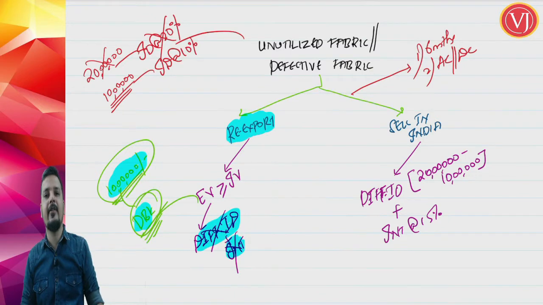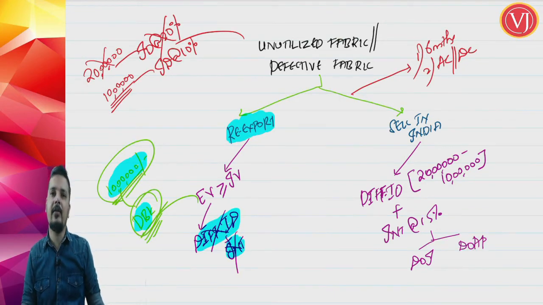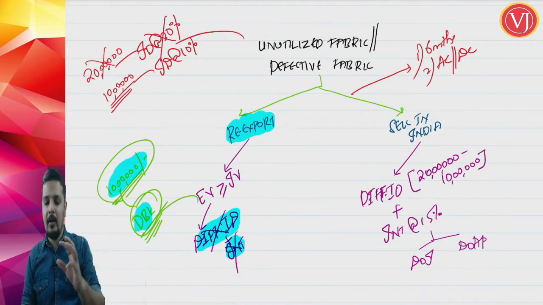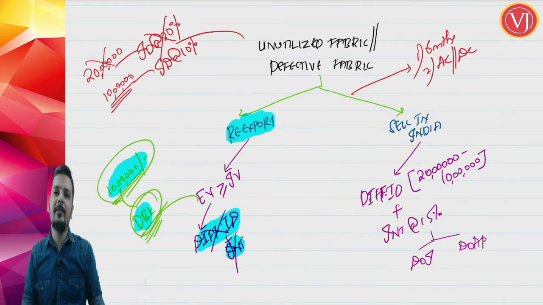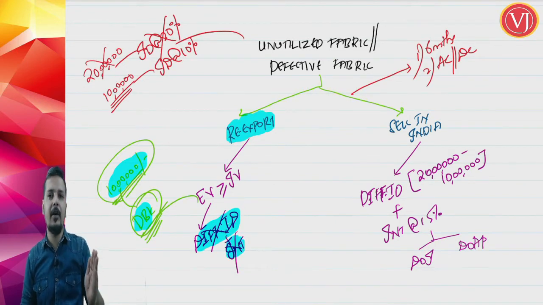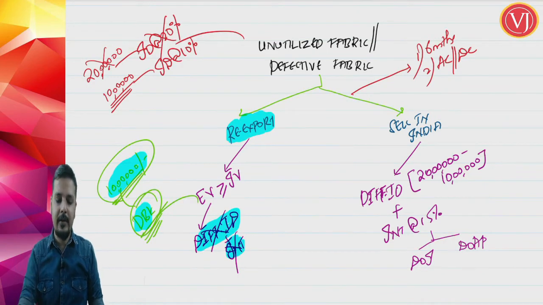So I'll pay 10 lakhs with interest at 15%, and interest will start from which date? From the date of importation, it will start till the date of actual payment it will be ending. So normal calculation, right? For interest, value will be the duty amount, that is 10 lakhs that I am going to pay. Rate will be 15% and period will be from the date of importation till the date of actual payment. So this is going to be that.